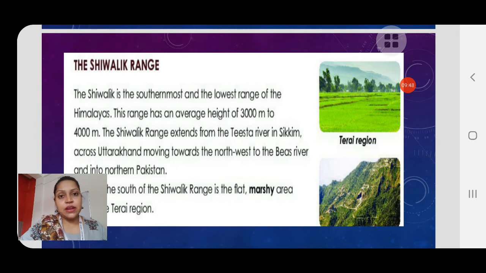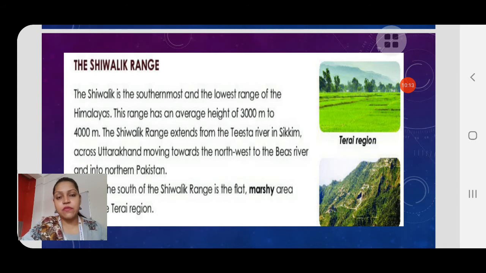The Shivalik range, from where does it extend? It extends from Sikkim, where there is a river called the Tista River. It extends from the Tista River in Sikkim, goes through Uttarakhand, and then goes to the Bias River. You have studied about the Bias River in the river lesson. Then it goes into northern Pakistan.